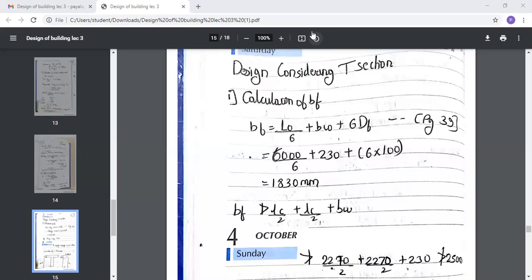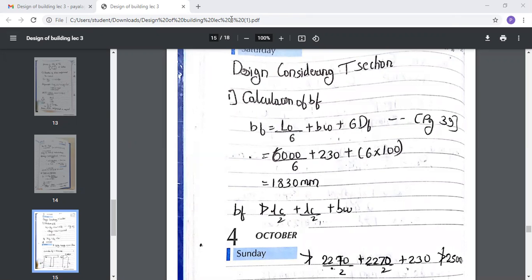It will come up to be 1830 mm. Do these calculations. Yes, if any doubts you can ask. We are going to consider the T section over here. We are going to design it for the T section.